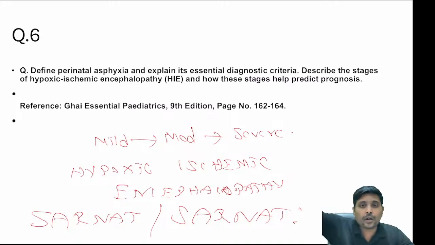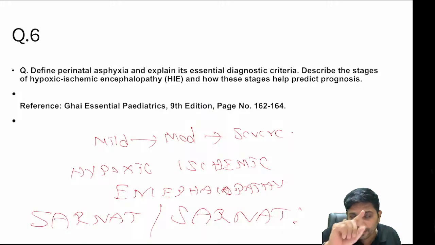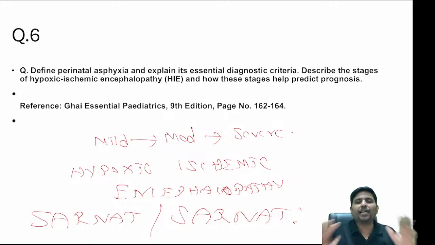When the child had gone for HIE stage 3, severe neurological damage, 50% morbidity and 50% mortality. In HIE stage 3, 50% of those children will die. Even if the child is alive, definitely there will be some cerebral palsy.